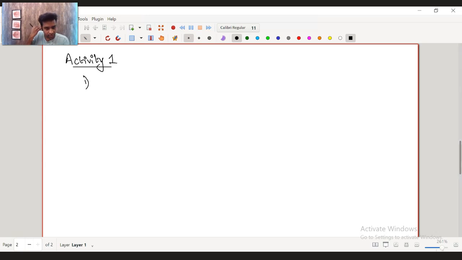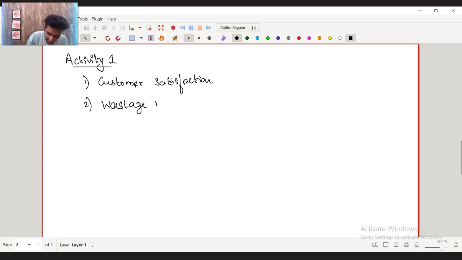The first one could be relating to customers, so customer satisfaction surveys. You can say customer satisfaction. Second would be relating to wastage of materials, an efficiency measure, which is a non-financial indicator: how much wastage are we generating for a manufacturing company? Then we can talk about employees, staff turnover. It's very simple but effective.